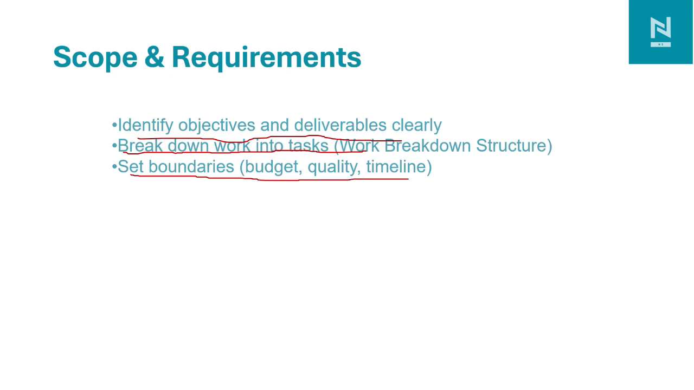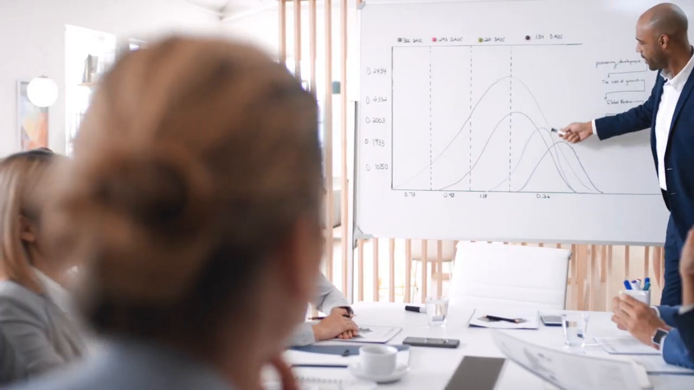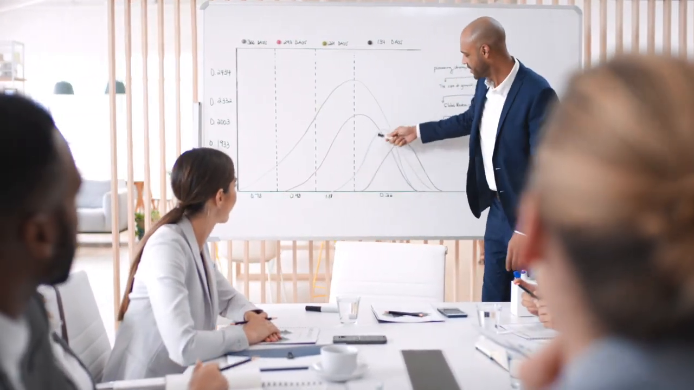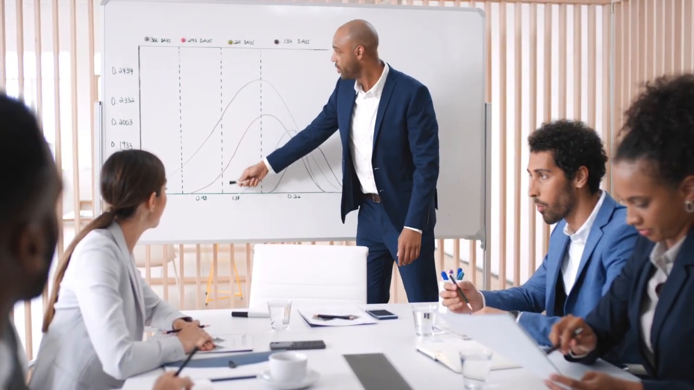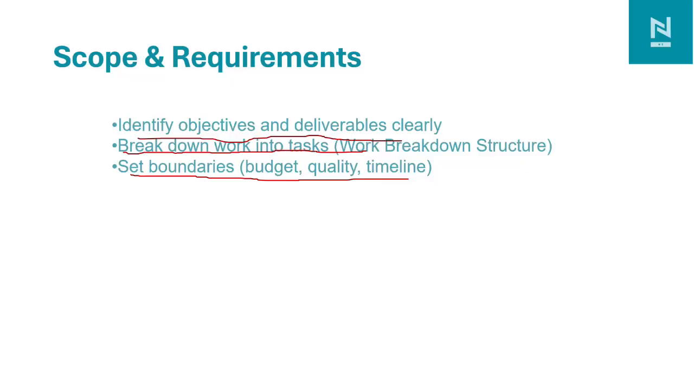For example, for the same university building, deliverables include foundation, structure, electrical work, and finishing. And the WBS may break this into tasks like excavation, concreting, and wiring, etc. Constraints may include a 2 million budget and a strict completion deadline. A clearly defined scope prevents misunderstanding and scope creep.